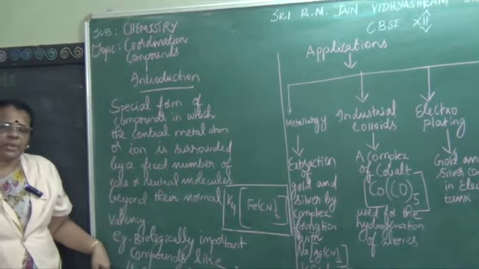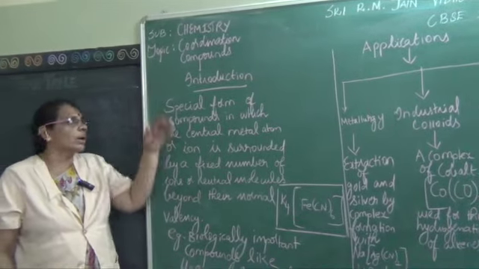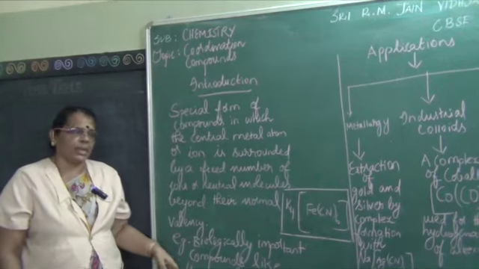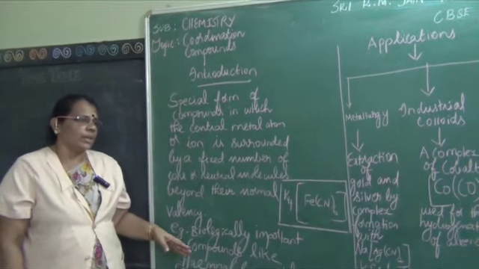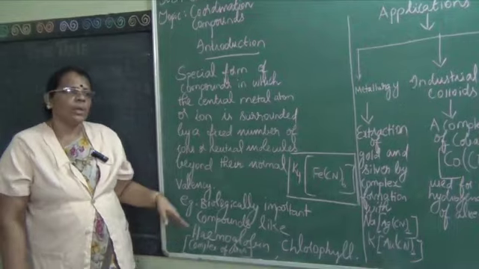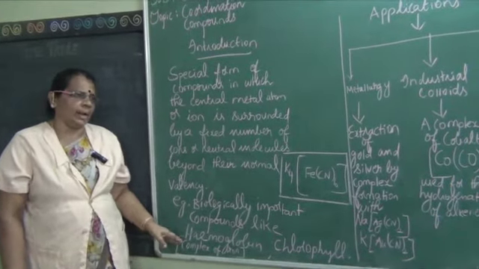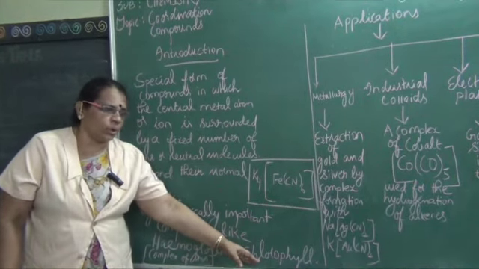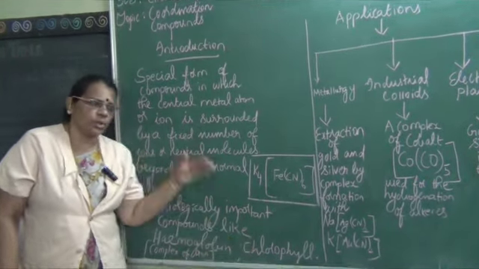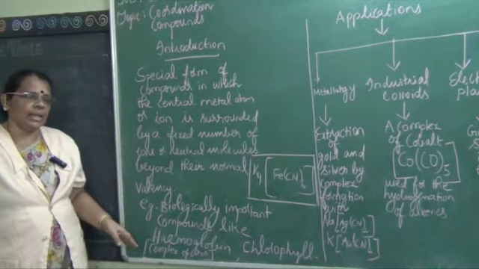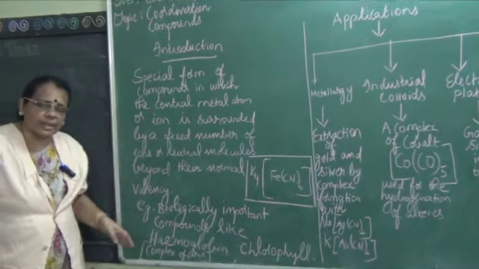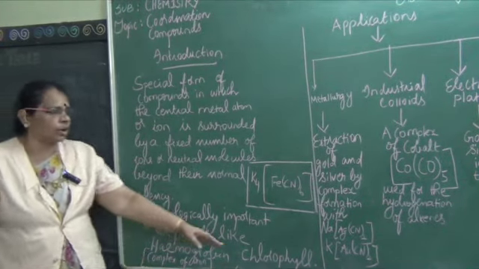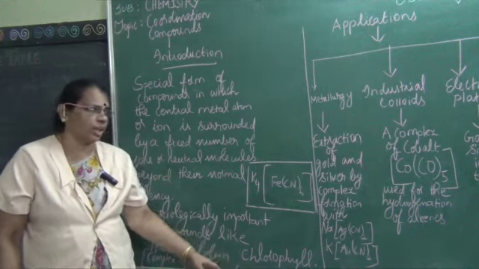In day-to-day life, we can see examples of coordination compounds, that is, biologically important compounds like hemoglobin. Hemoglobin is due to iron content in blood. So, hemoglobin is a complex of iron, whereas chlorophyll, which plays a greater role in plants, is a complex of magnesium. So, even in day-to-day life, we can see the biological importance of complex compounds.